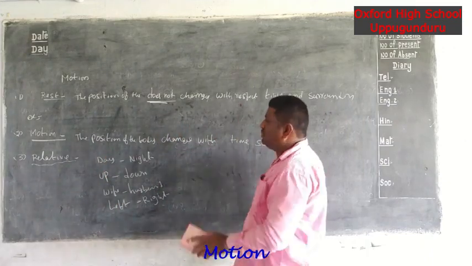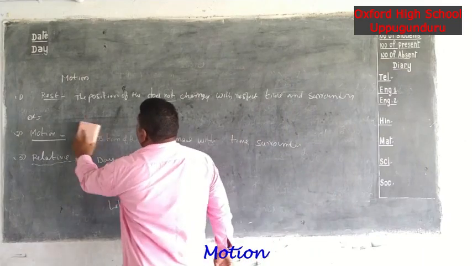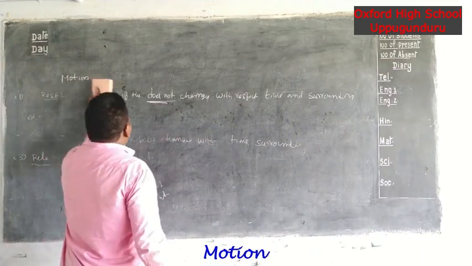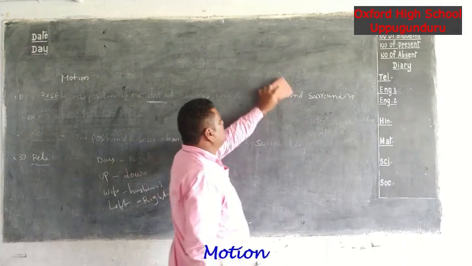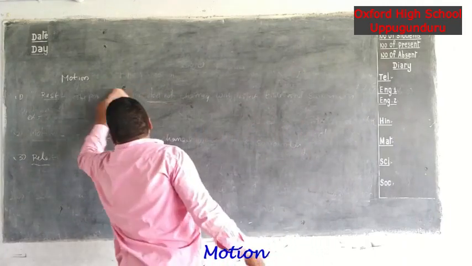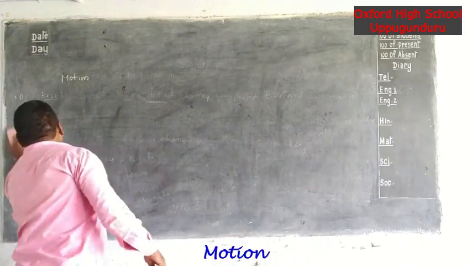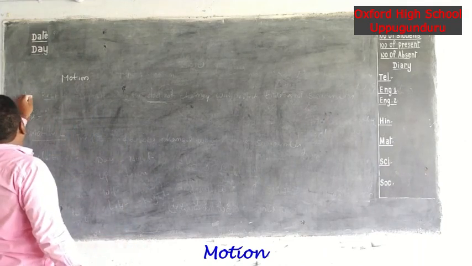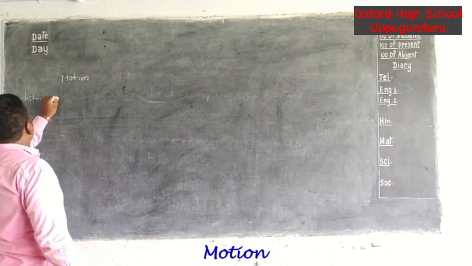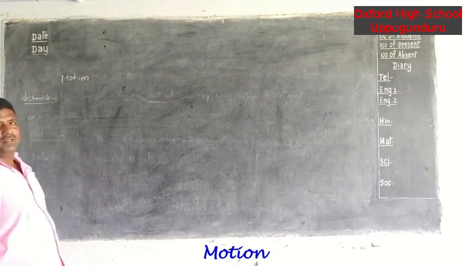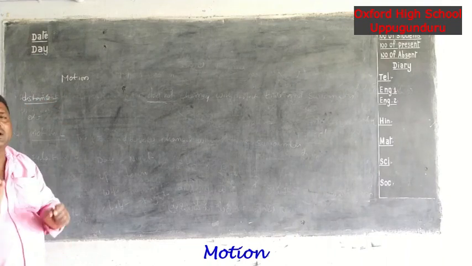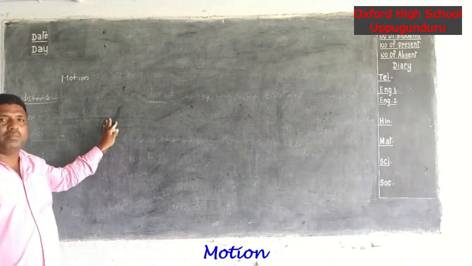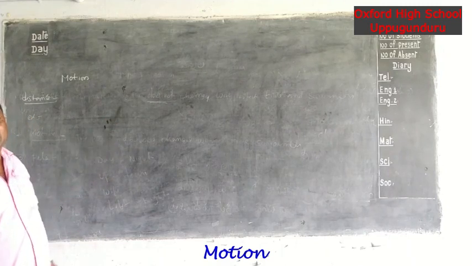Next, we are discussing another definition. What is the definition of distance?